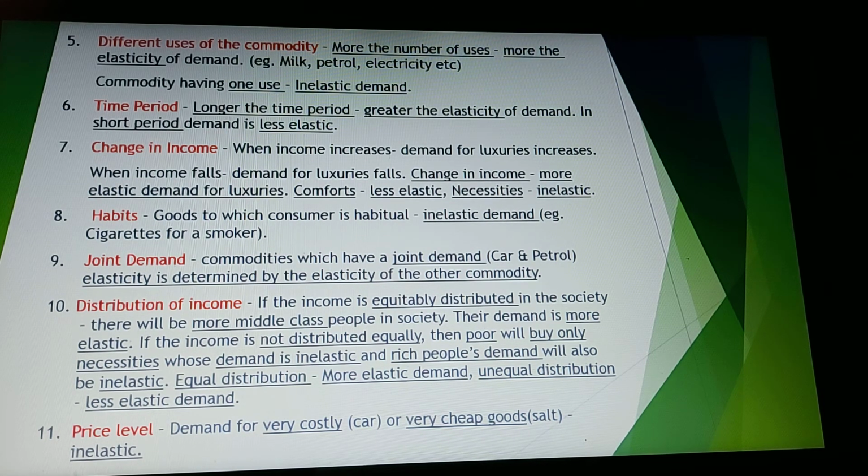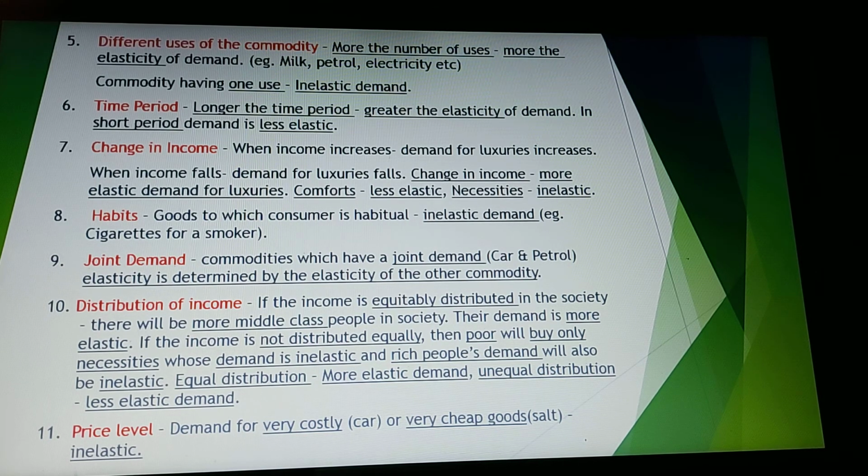And rich people usually buy luxuries and their demand is also inelastic because changes in price have no effect on them. They are already earning so much that if a car's price increases by say 20,000 to 25,000, it makes no difference to them. So for the rich and the poor, the elasticity of demand is inelastic.